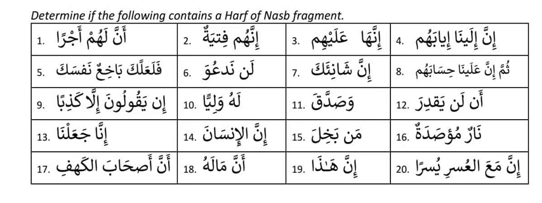Number nine. In yakuluna illa kadhiban. We learned inna, anna, kana, bianna. We didn't learn in. So this is not a harf of nasib. Then lahu waliyan. There is no harf of nasib here. Wasaddaka. There is no harf of nasib here. Number 12. An lan yakdira. An is not a harf of nasib. Inna, anna, kana, bianna, leita, lakinna, la'alla.